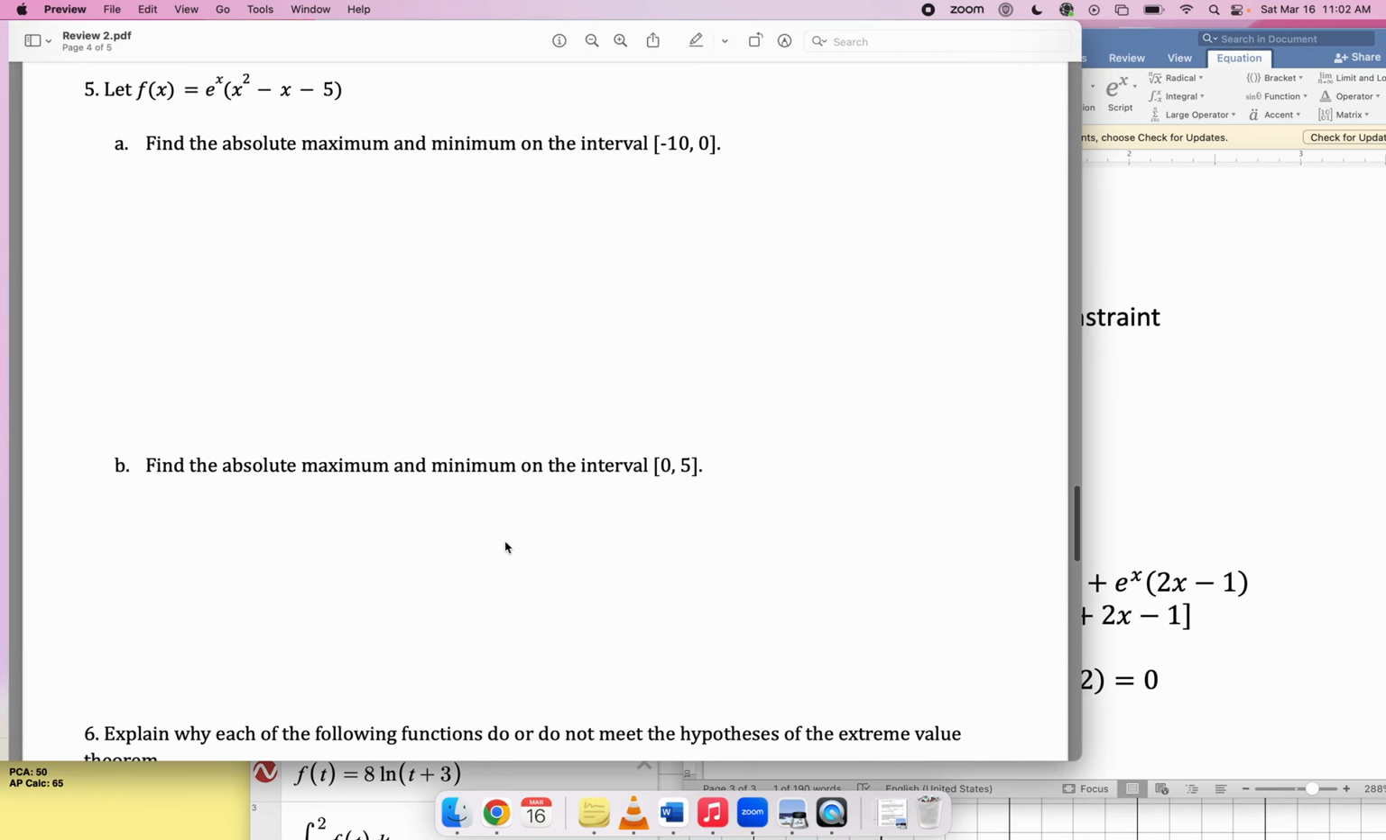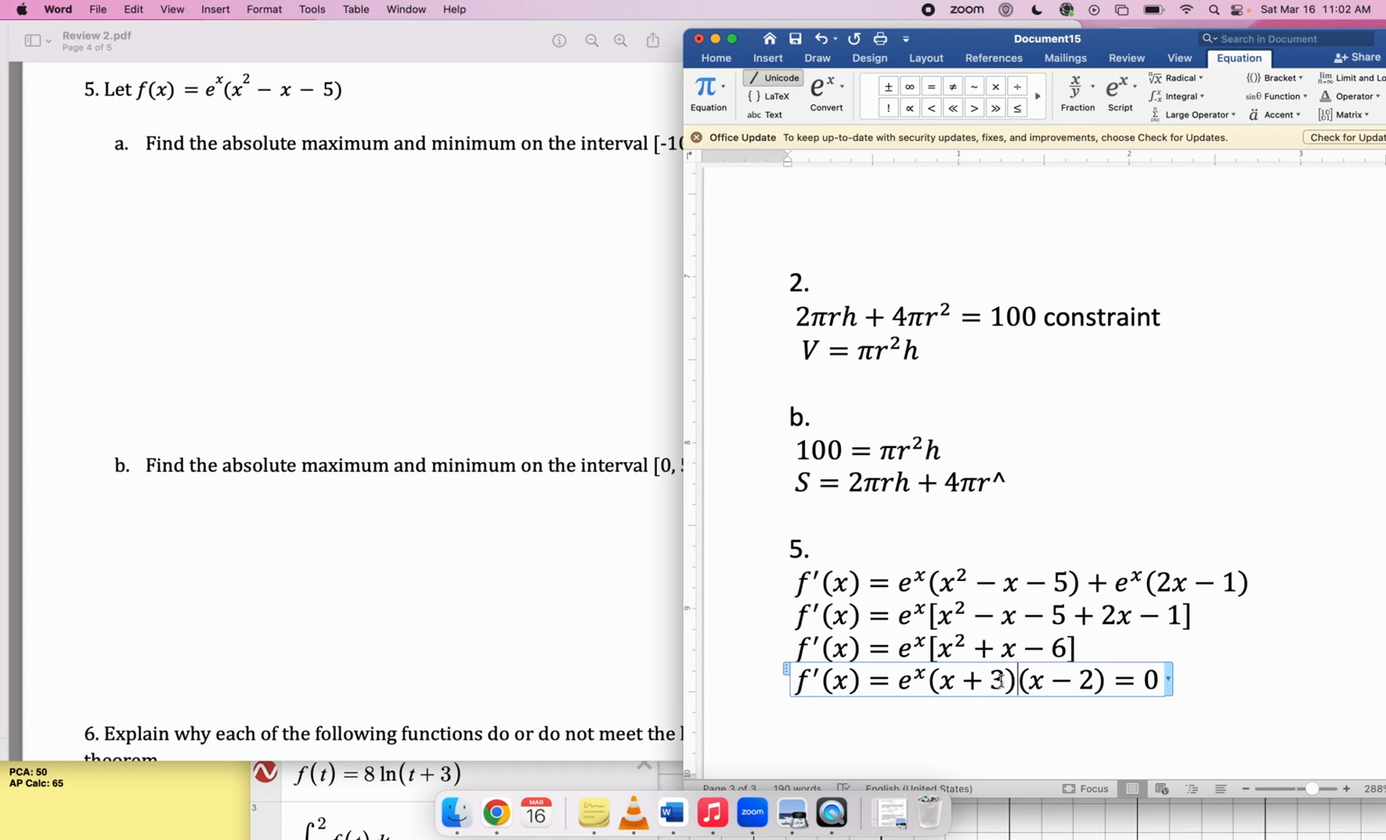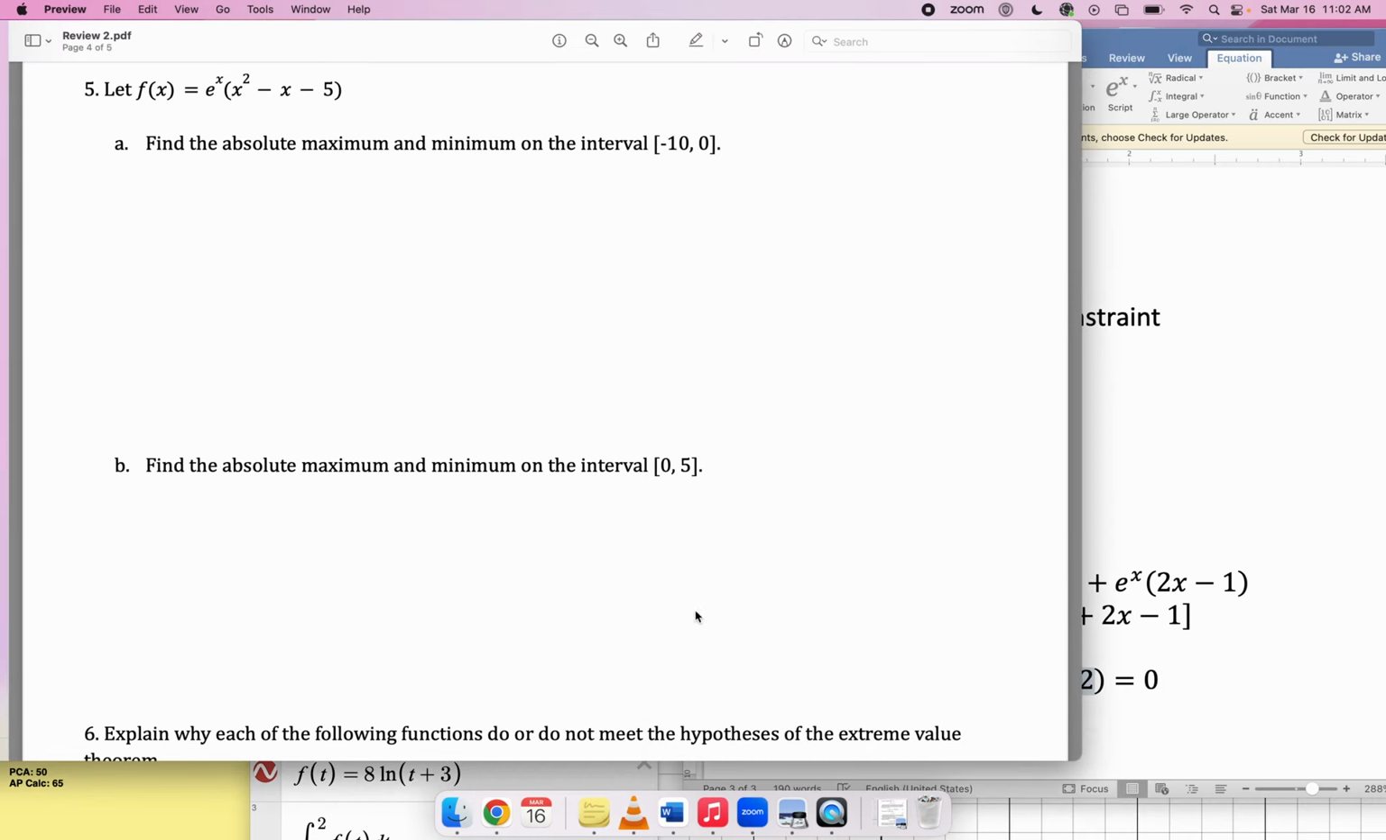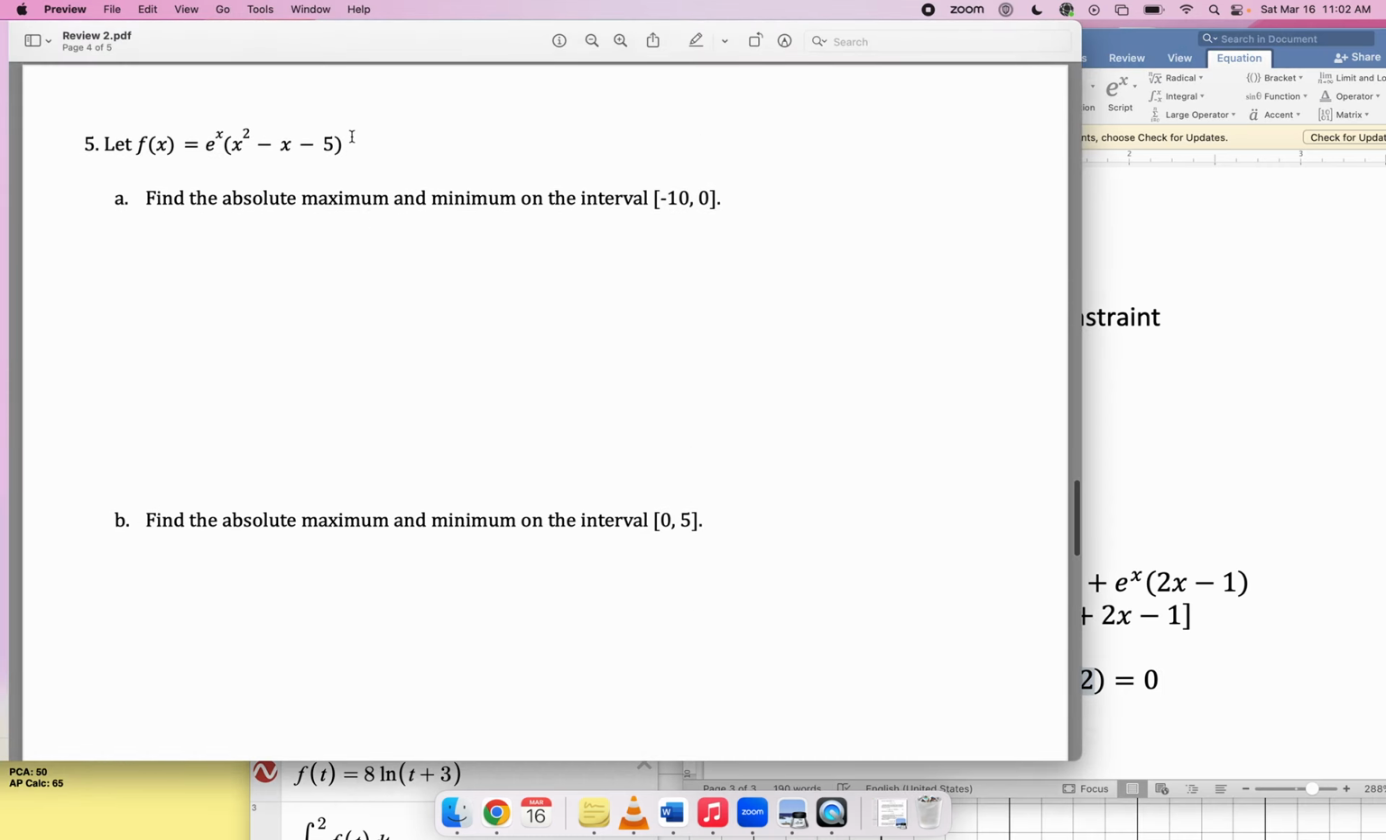For part B, the interval is different. It's 0 to 5. Now the negative 3 critical point is inadmissible, but the x equals 2 critical point is valid. So you should be considering the critical point x equals 2 and then the two boundary points 0 and 5. You're going to plug all of those into the original function, see which one gives you the biggest and smallest values.